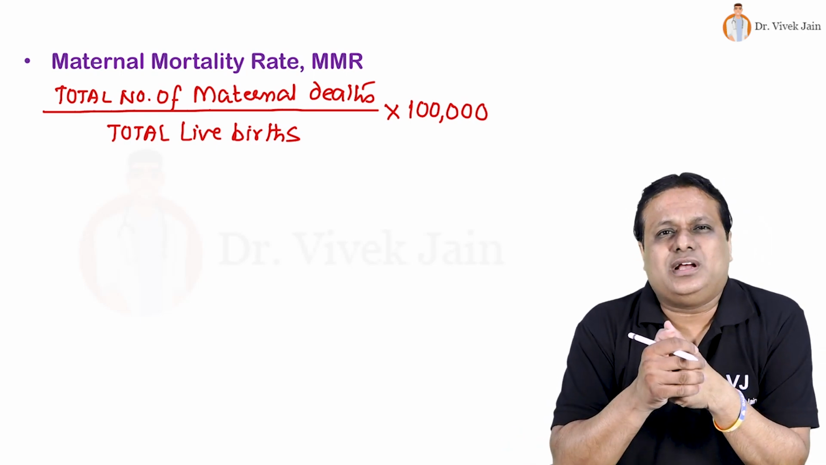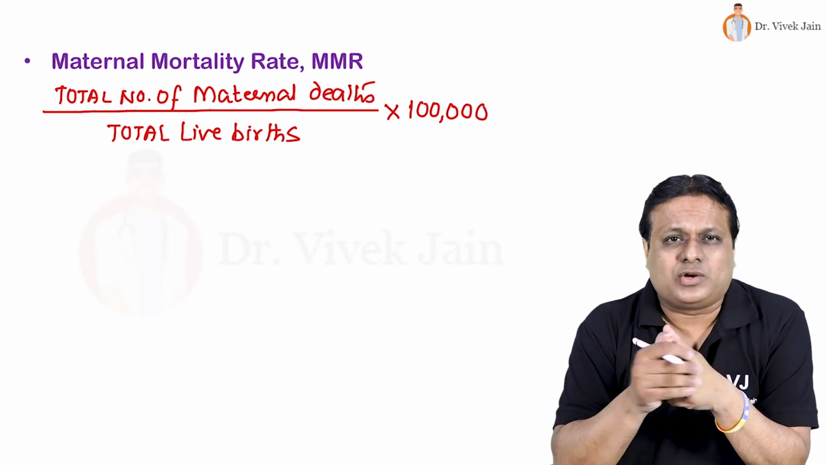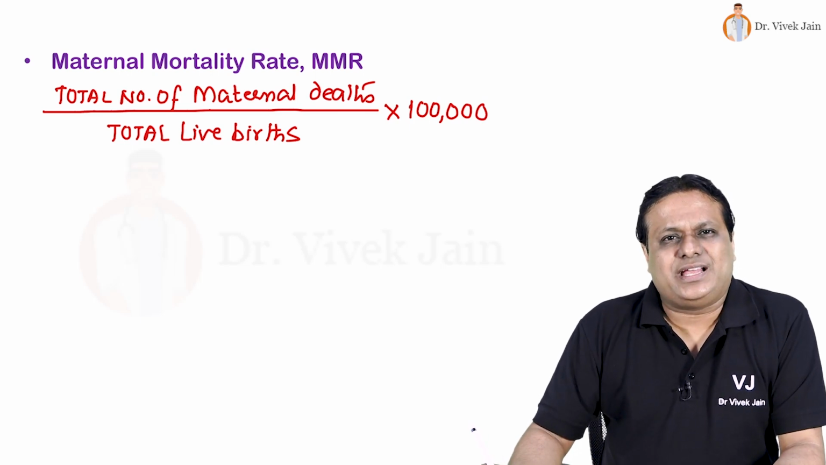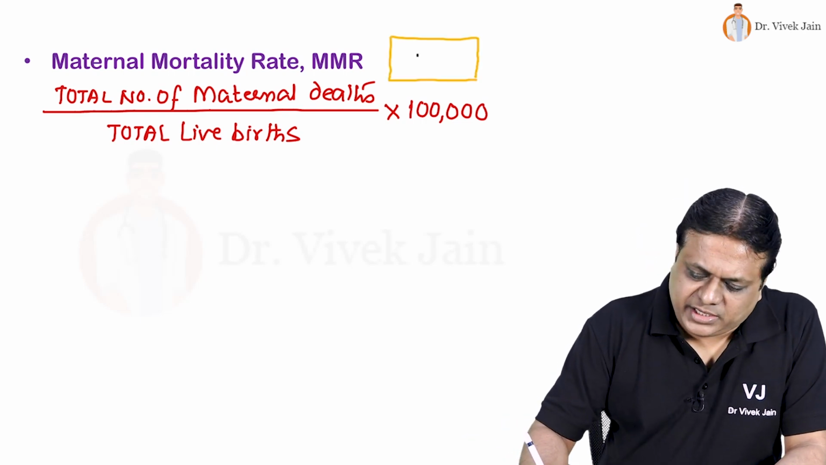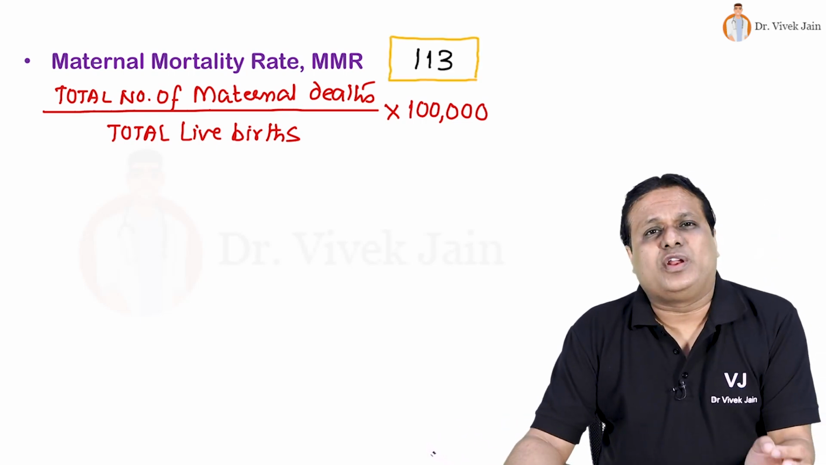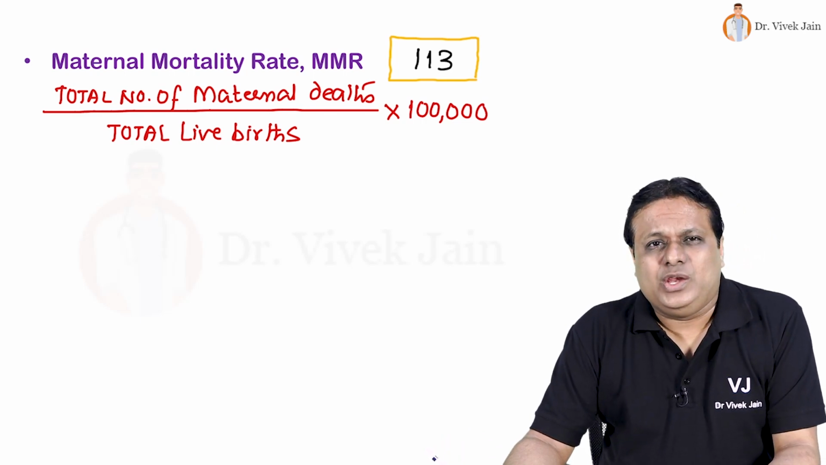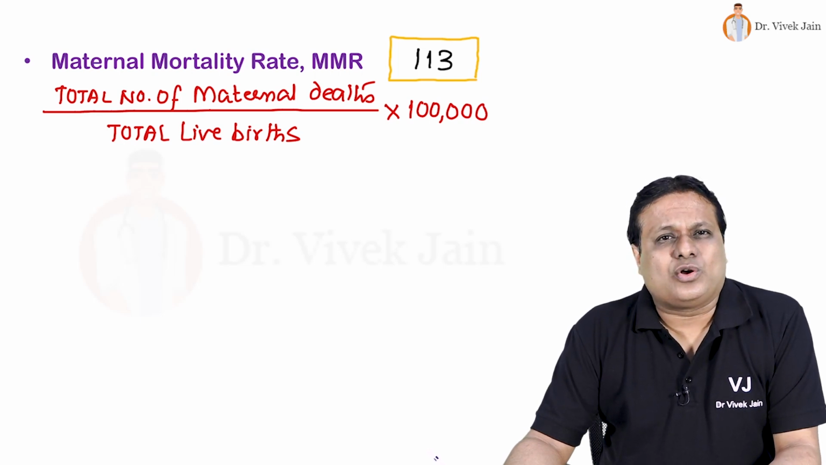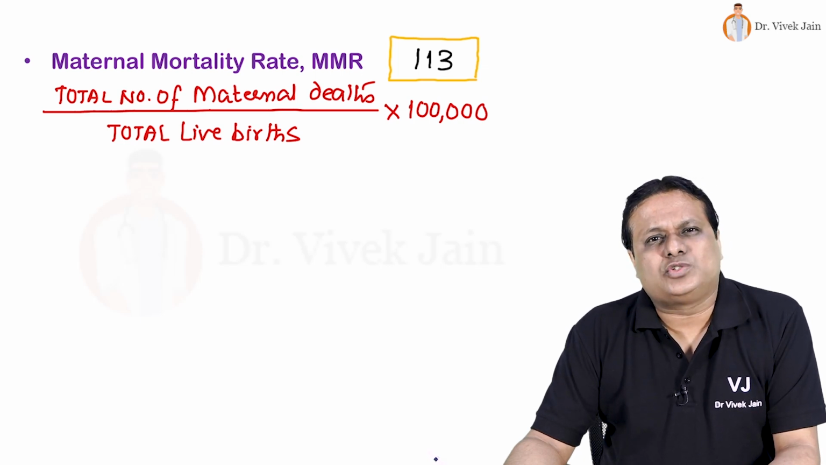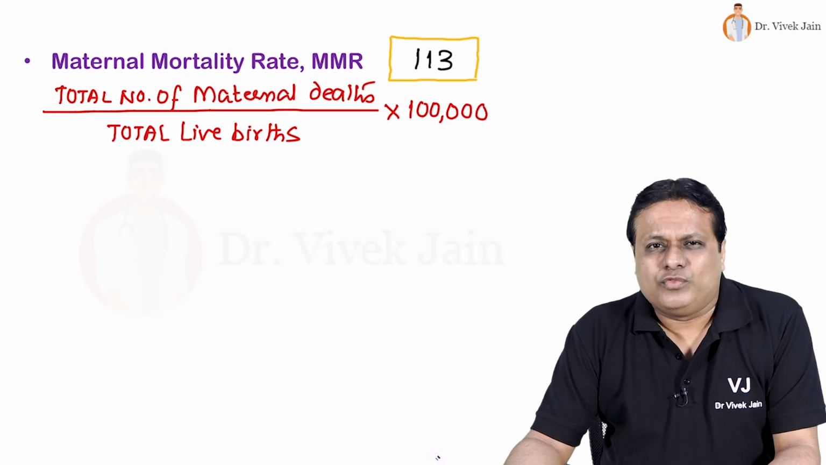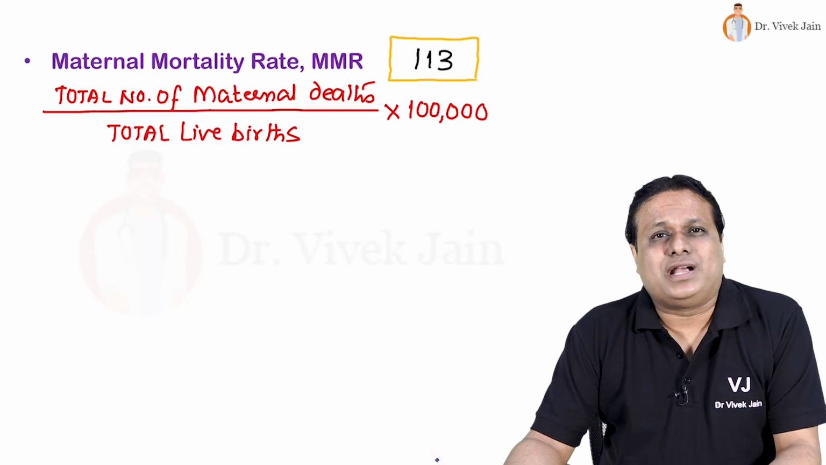This is actually a type of ratio because numerator is not a part of denominator, and as per latest SRS report, current MMR of our country is 113 maternal deaths for every 1 lakh live births in our country. Highest reported from Assam and lowest reported from the state of Kerala. Most common direct cause of MMR is PPH, postpartum hemorrhage. Most common indirect cause of MMR in India is anemia. Overall, most common cause of MMR is postpartum hemorrhage.